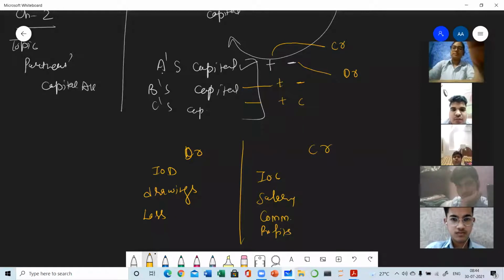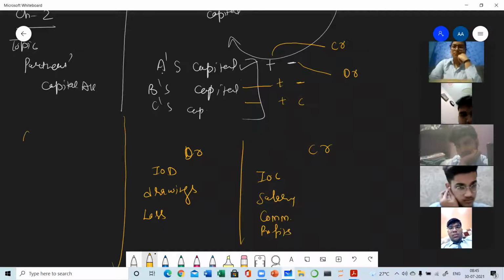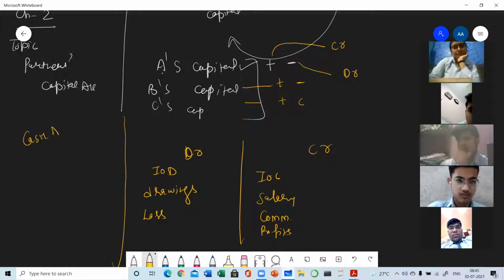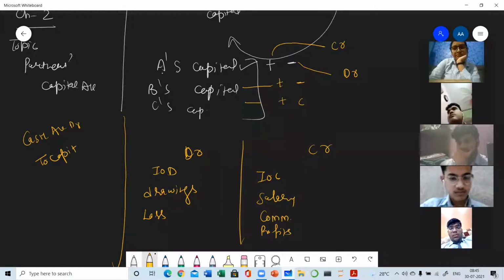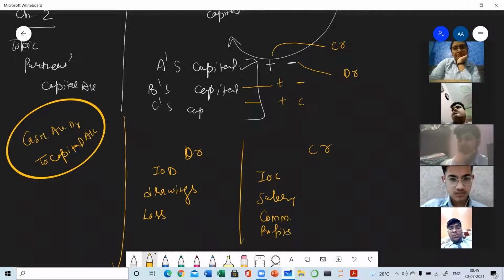One more thing can be there. Any of the partners may introduce additional capital during the year. So with that additional capital, the capital will be increased. Whenever capital is introduced in the business, the entry passed is cash account debit to capital account. In 11th class, you have done this entry many times. Cash account debit to capital account.